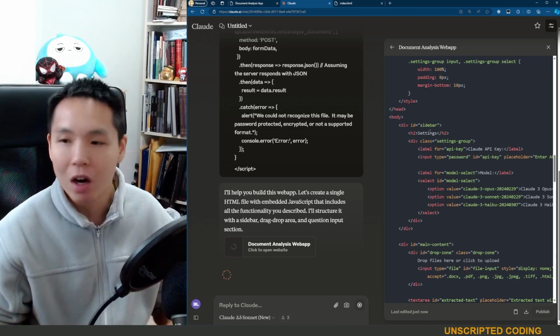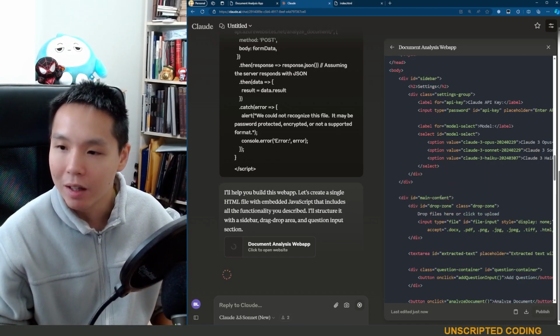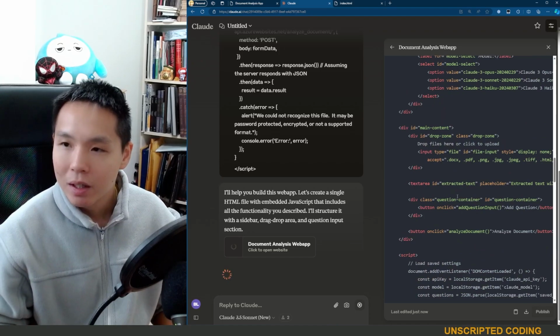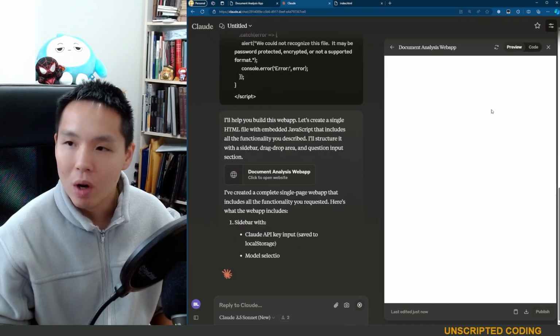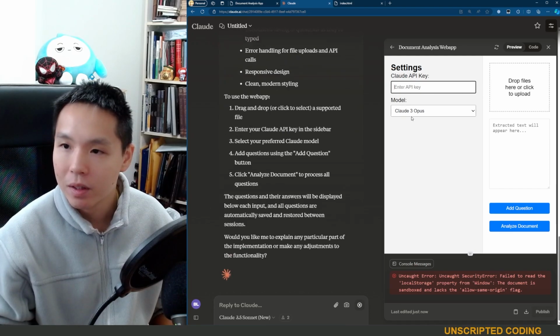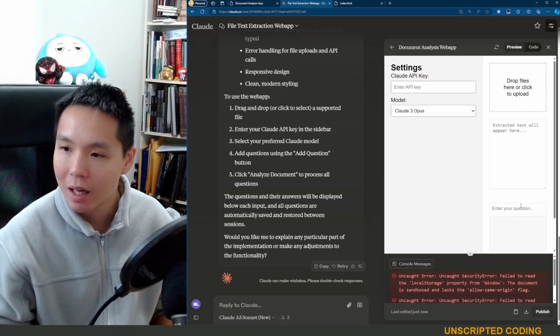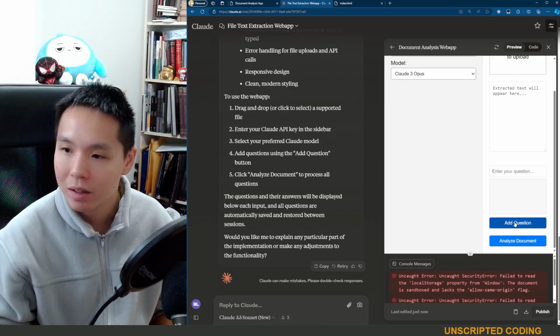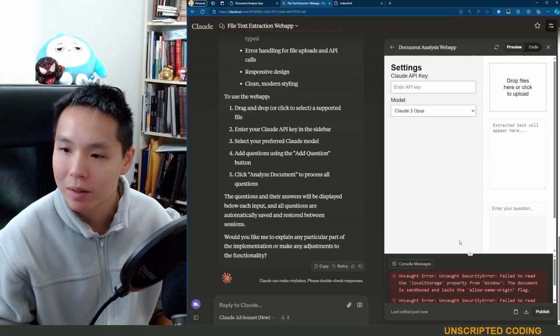There's just not a whole lot in there that we needed to do. So just one kind of input and label, model, drag and drop, extracted text, add a question. Hey, that's pretty good actually.